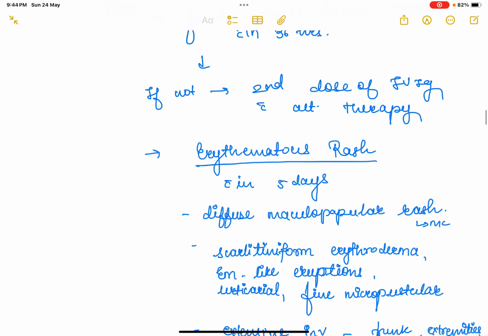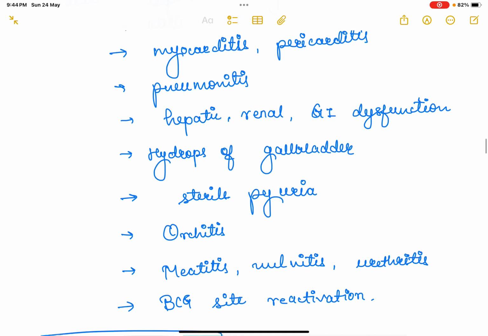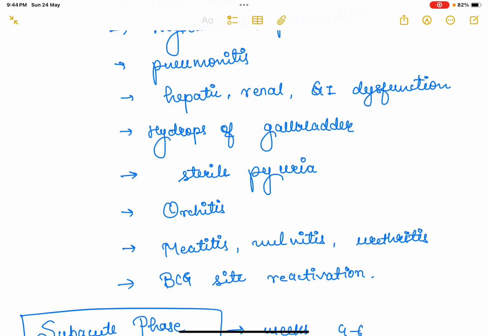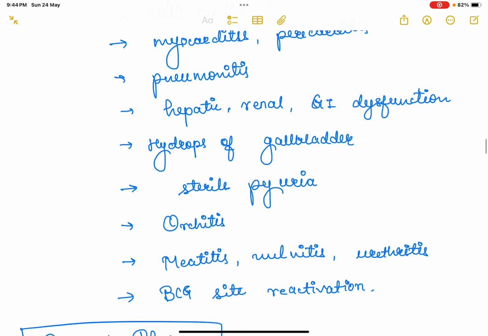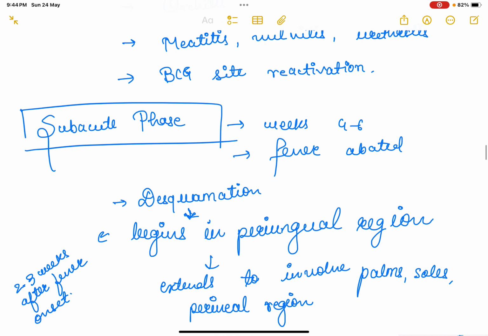The other features you could get would be aseptic meningitis, otitis media, myocarditis, pericarditis, pneumonitis, or hepatic, renal, GI dysfunction, hydrops of gallbladder, sterile pyuria, and orchitis could be there. Orchitis could mimic a testicular torsion in Kawasaki disease. Testicular pain, you will also see in polyarteritis nodosa. Then meatitis, prostatitis, urethritis, and BCG site reactivation.